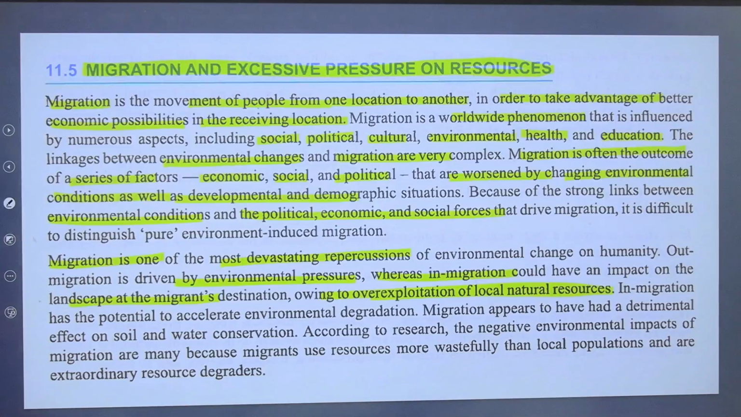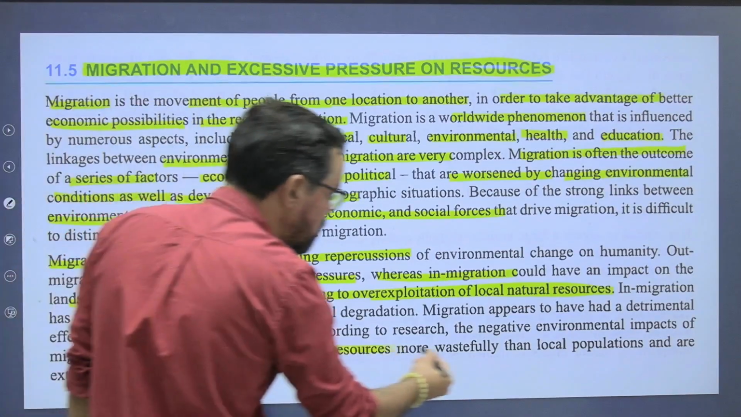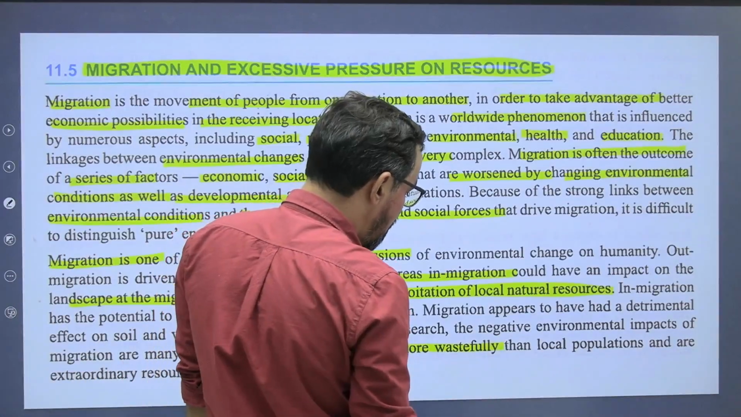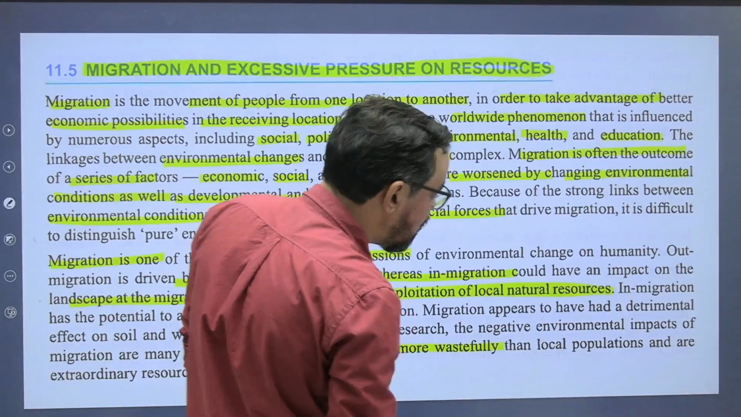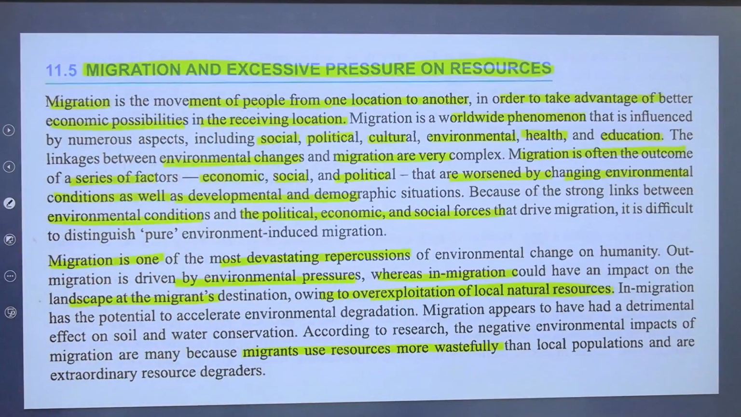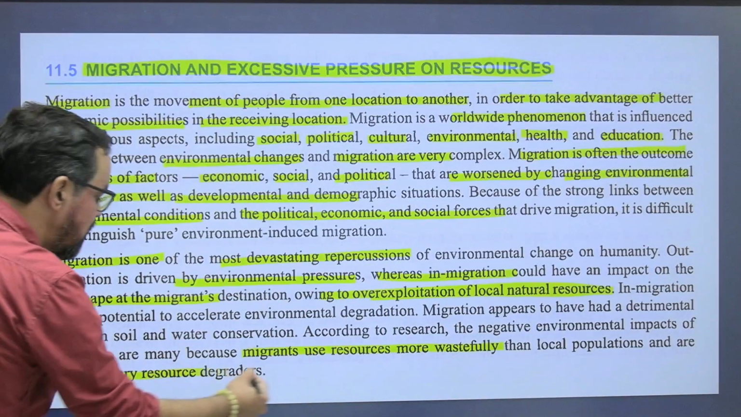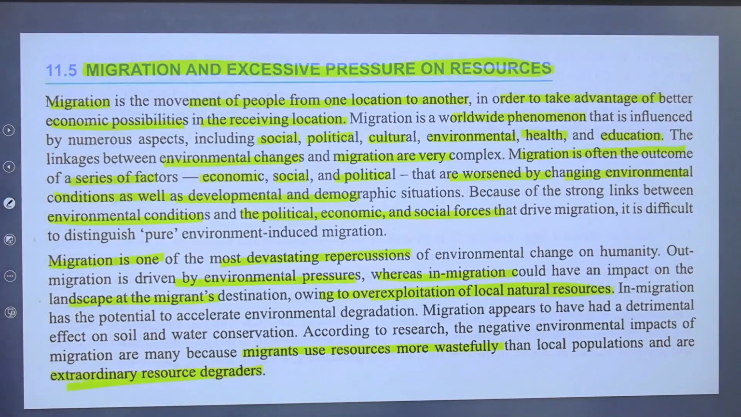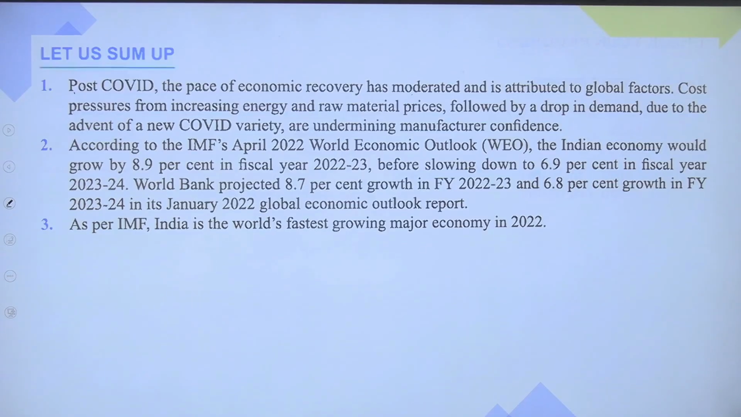ठीक है? According to the research, the negative environmental impacts of migration are many because migrants generally use resources more wastefully than the local population and are extraordinary resource degraders. Okay? So that is the difference or the kind of relation between migration and excessive pressure on resources itself. Okay? So this is the one.